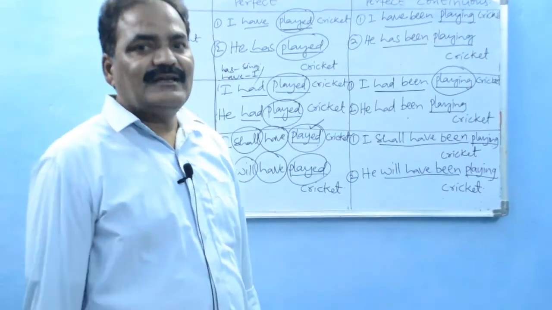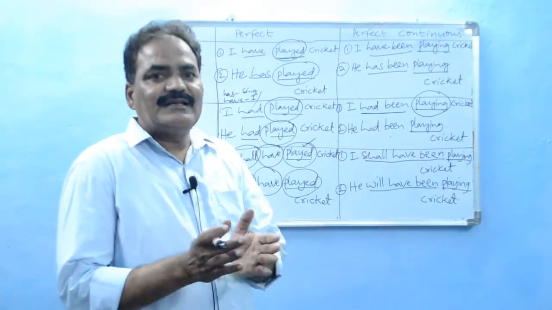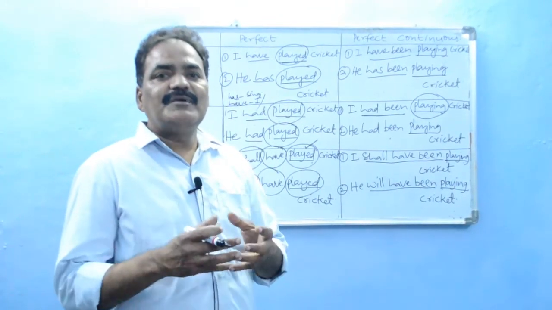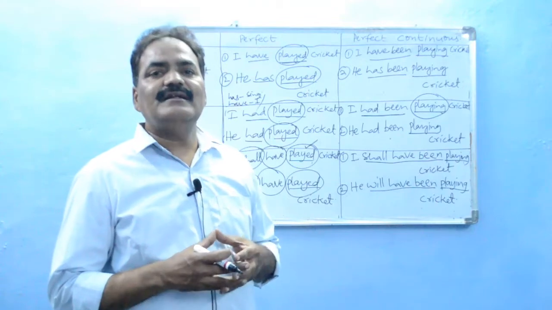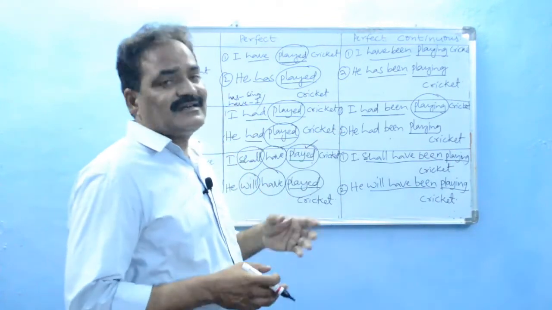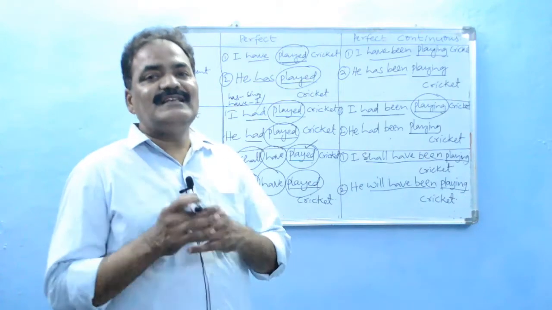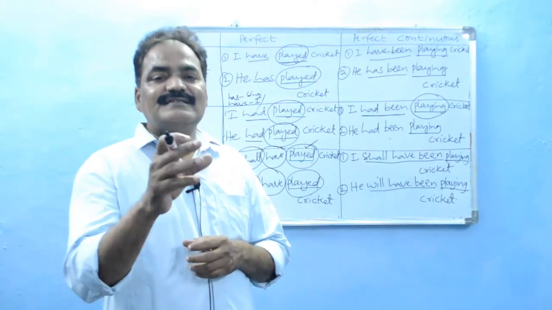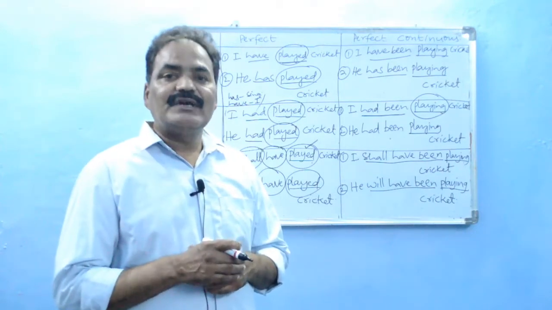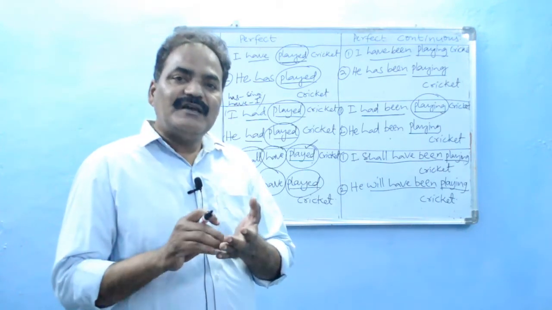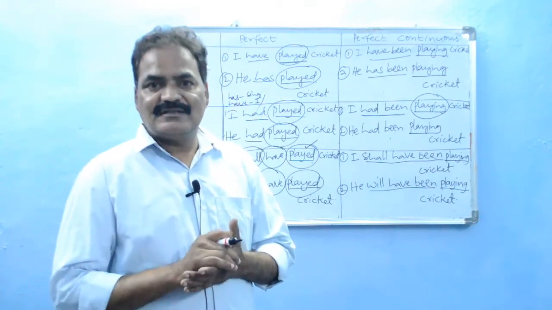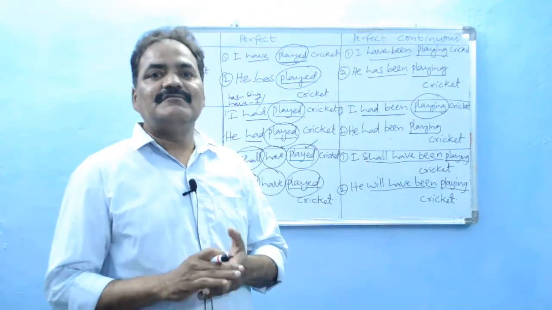So in this way, each and every tense has got its own structure, its own combination of anomalous verb and main verb form. When you understand this, you can easily identify the tense of the sentence, and also you can easily prepare or construct any sentence in any tense very easily.